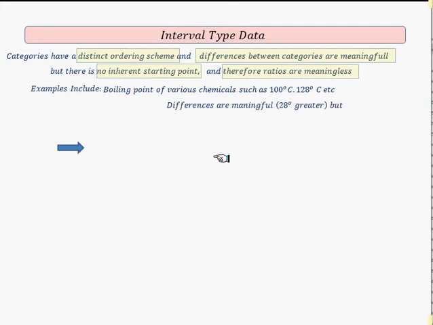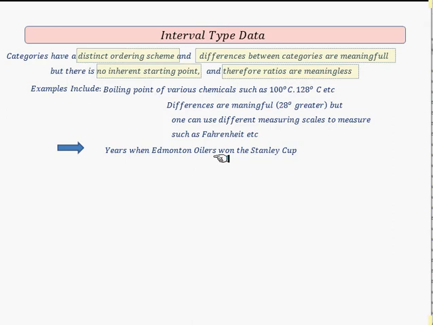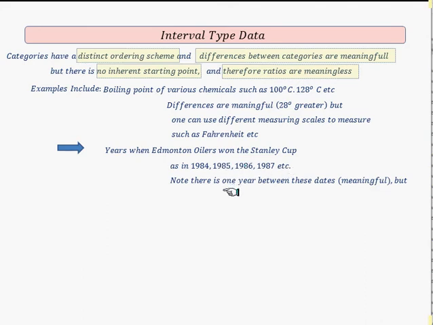The differences are meaningful, but one can use different measuring scales, such as Fahrenheit and Celsius, of course. Years when the Edmonton Oilers won the Stanley Cup: we can say that they won in consecutive years, then there was a jump of 2 or 3 years and so on. But we can't say that one number here is twice another.